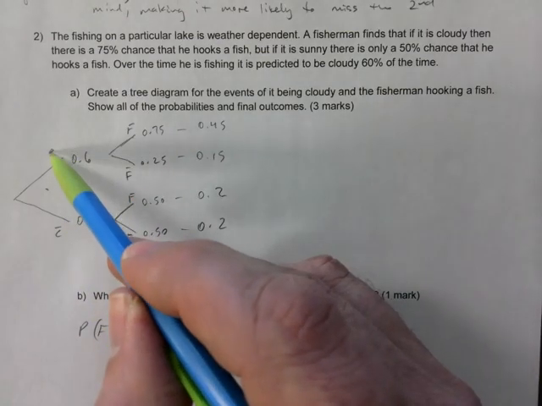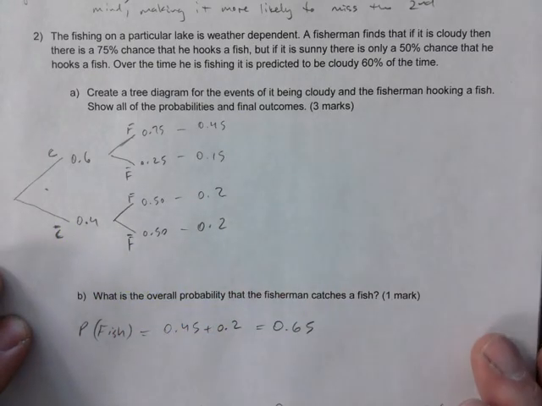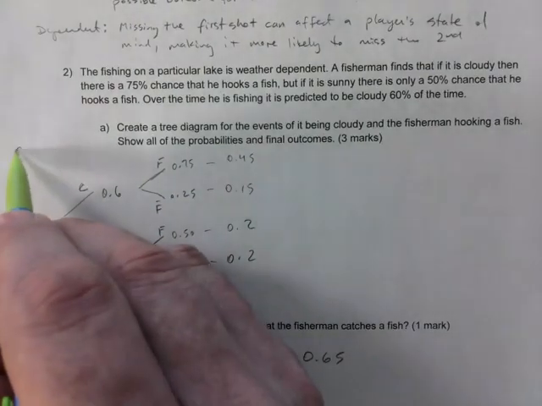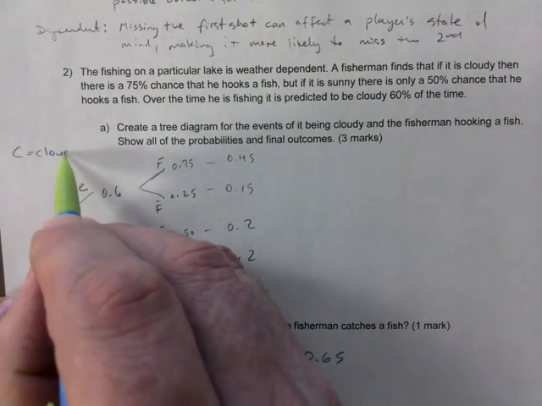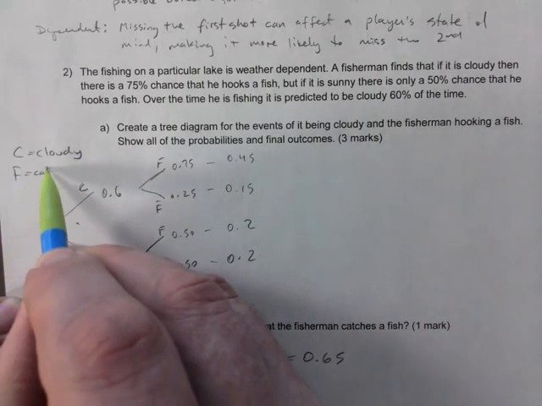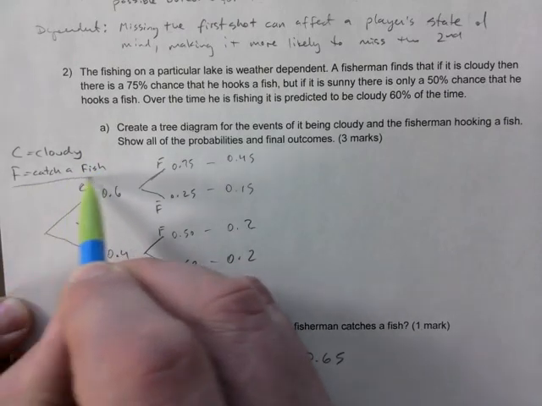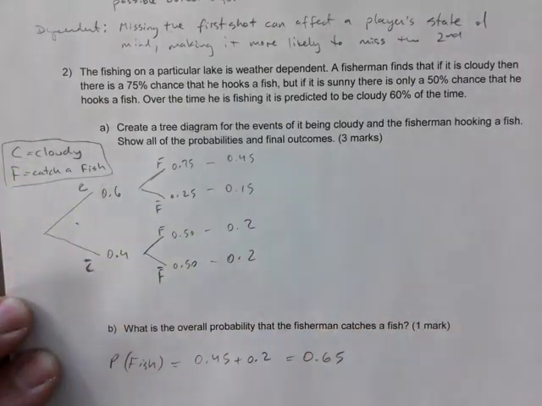So you start with cloudy or not cloudy. I don't care which letters you use, just make sure they make sense. It's probably a good idea to say C is cloudy and F is catching a fish. That is probably your best, because when there's a bar over the top, that means not.